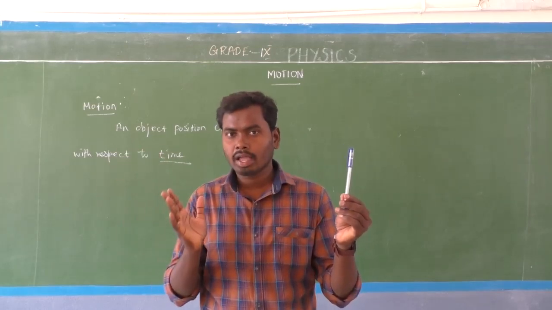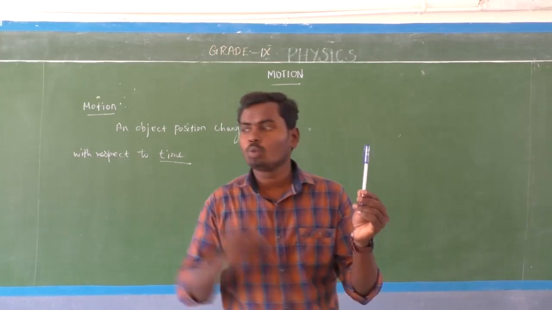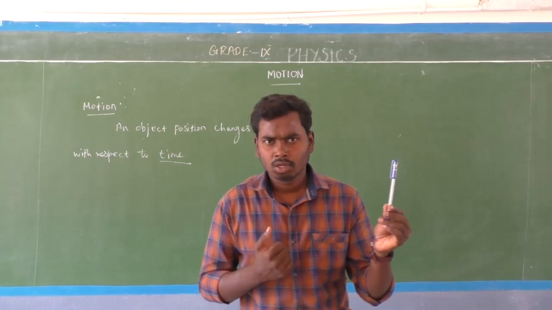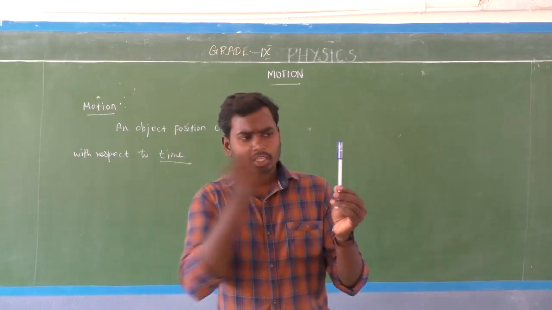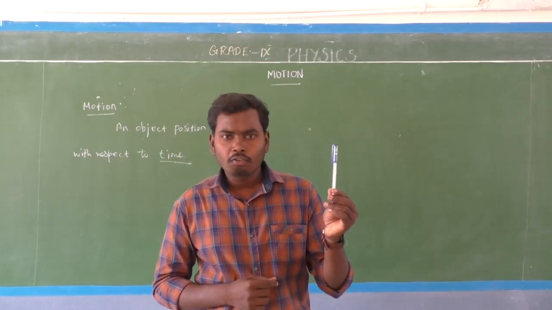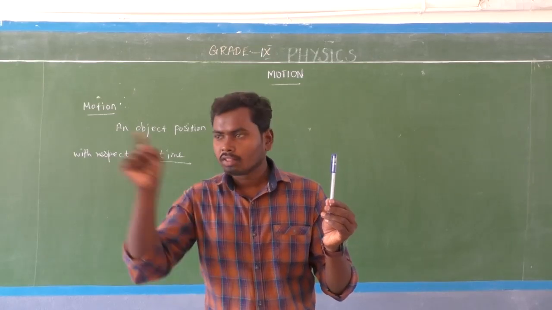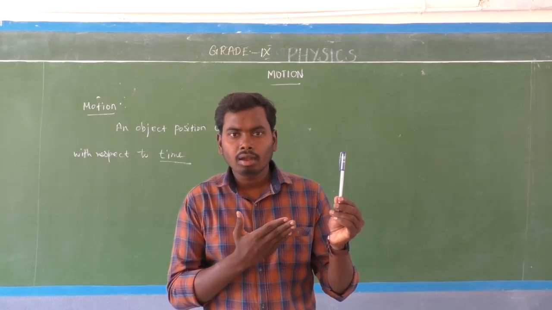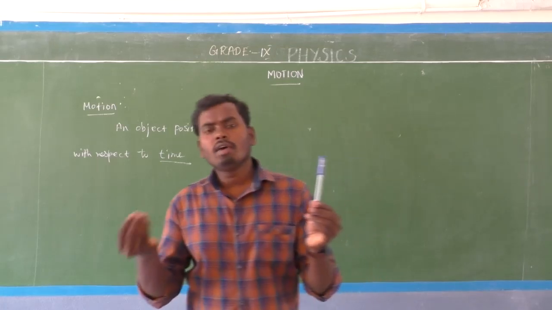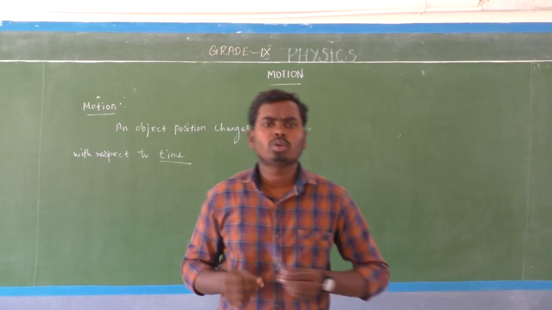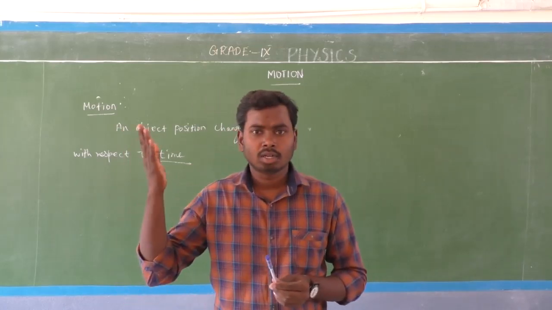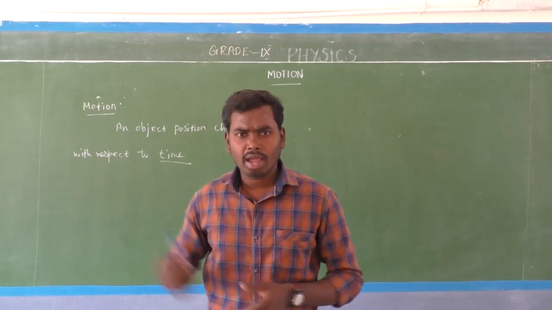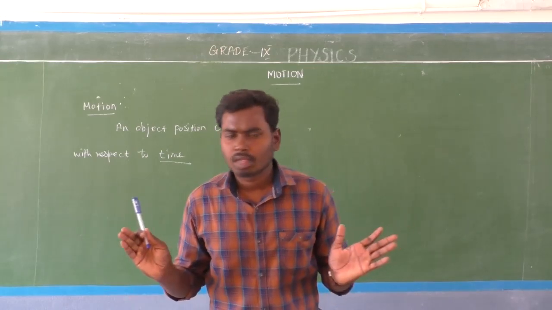How long has it taken to move from this point to that point? Maybe 2 seconds. So with respect to 2 seconds, the rifle's position has changed from this point to that point. So we can say this rifle is in motion. Whenever an object's position changes with respect to time, we can say that the object is in motion. The object's position is continuously changing with respect to time. That is motion, isn't it?